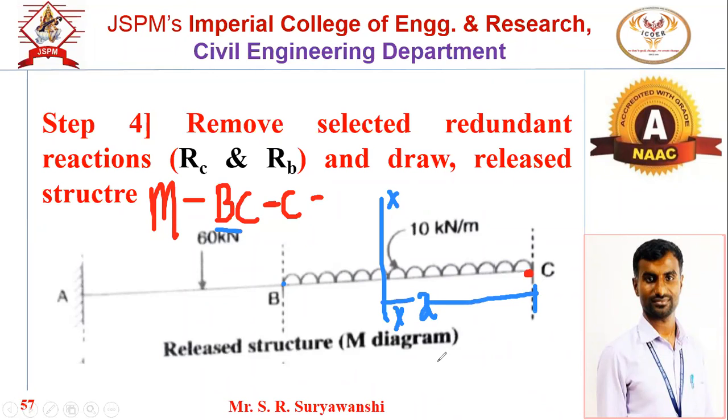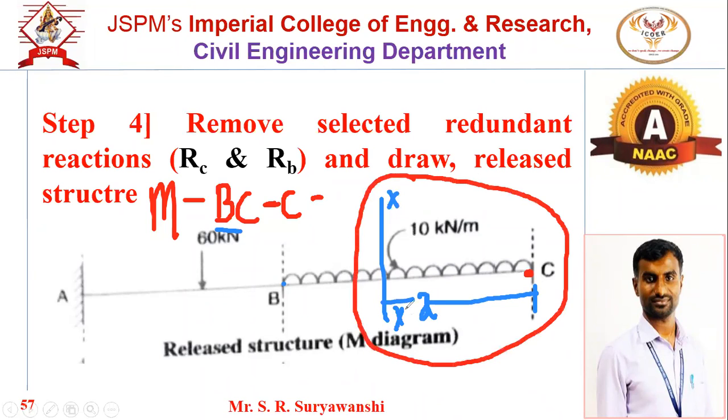Okay, so at this particular section, if this distance is x, write down the bending moment equation by considering the right portion. Now there is a UDL of 10 kilonewton per meter, and the span is x. For the right portion, we know that clockwise is minus. So this is the right portion, and the moment of this UDL about this section line will be clockwise. That's why minus.